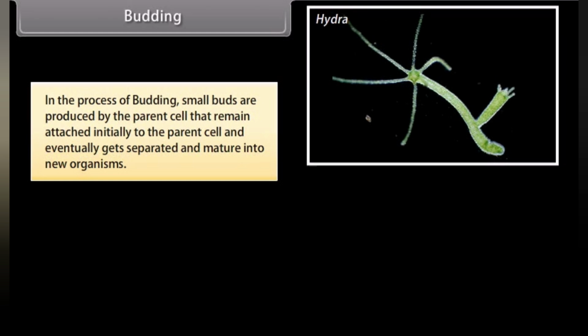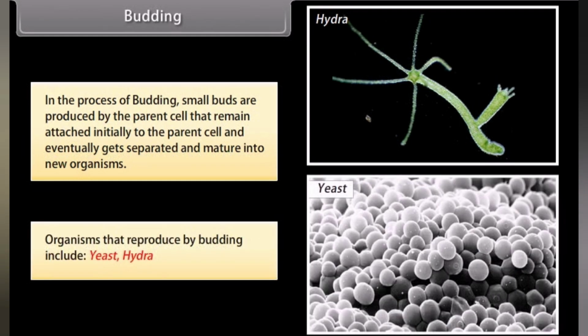Budding. In the process of budding, small buds are produced by the parent cell that remain attached initially to the parent cell and eventually get separated and mature into new organisms. Organisms that produced by budding include yeast, hydra. The following diagram shows the bud developing on parent hydra.